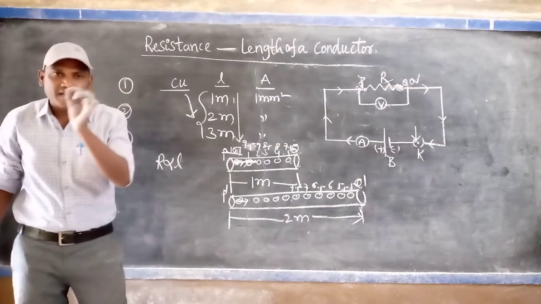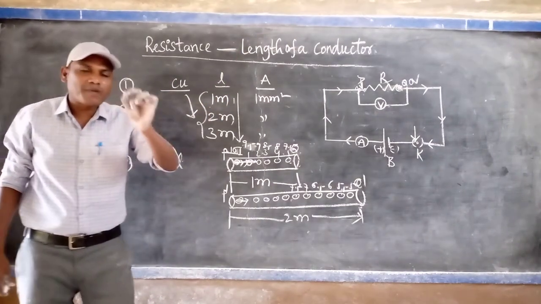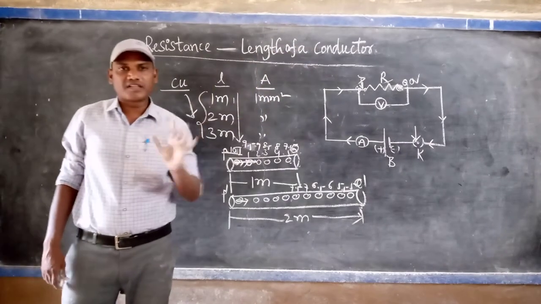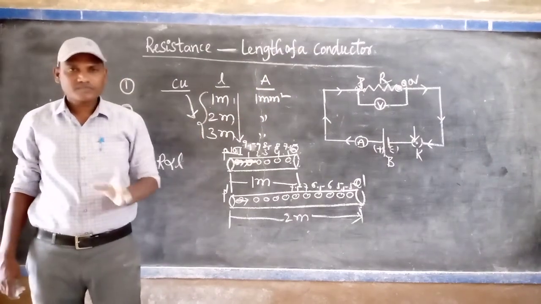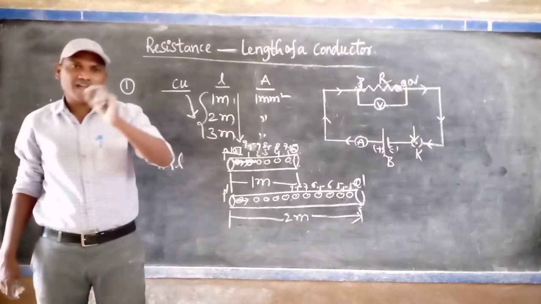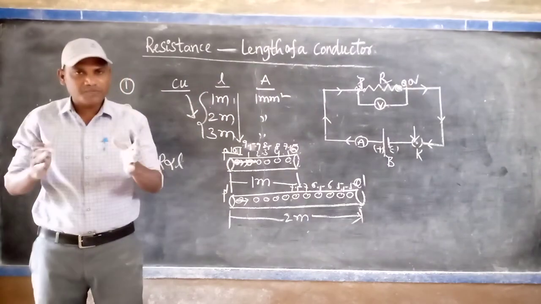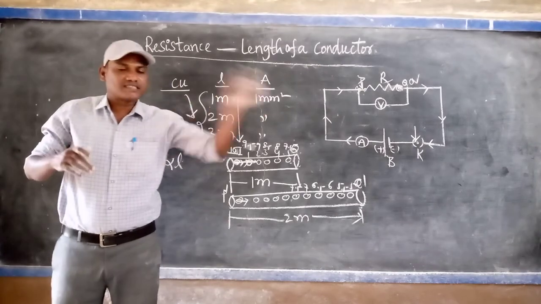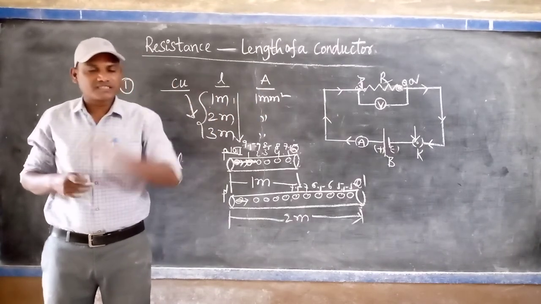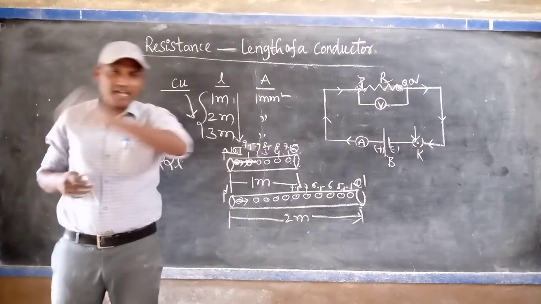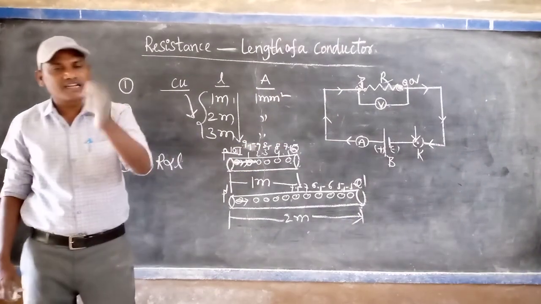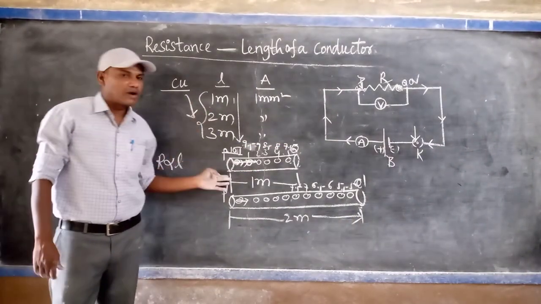So first, resistance of a material depends upon the nature of the material. That is clearly explained. Second, resistance of a conductor or material depends upon the length of the material. If length increases, resistance also increases. If length of the material decreases, resistance also decreases. I will prove that in this part of the video.